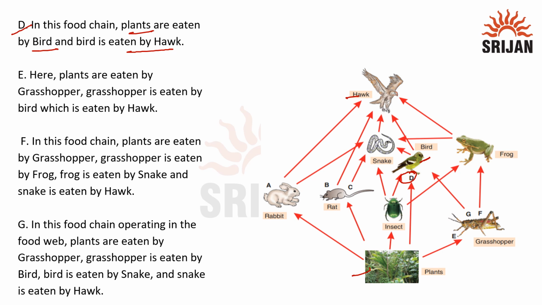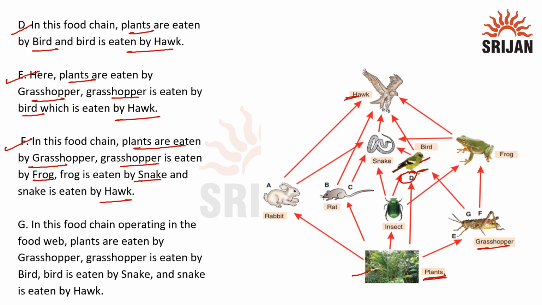Then we have food chain E, in which plants are eaten by grasshopper, grasshopper is eaten by bird and bird is eaten by hawk. This is the food chain that we are talking about: plants eaten by grasshopper, grasshopper eaten by bird and bird eaten by hawk. Then we have food chain F, in which plants are eaten by grasshopper, grasshopper is eaten by frog, frog is eaten by snake and snake is eaten by hawk.